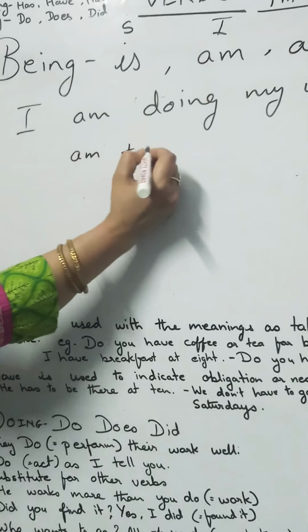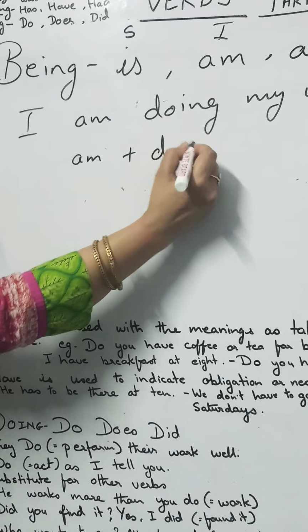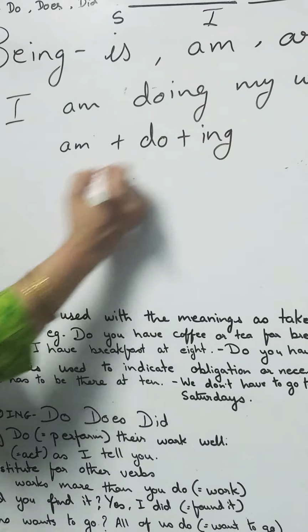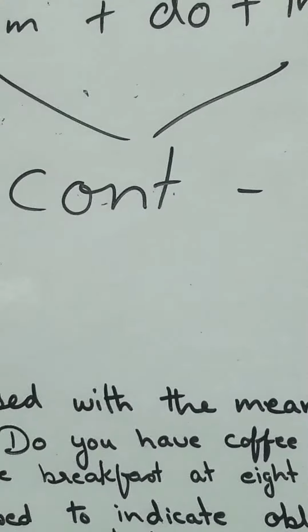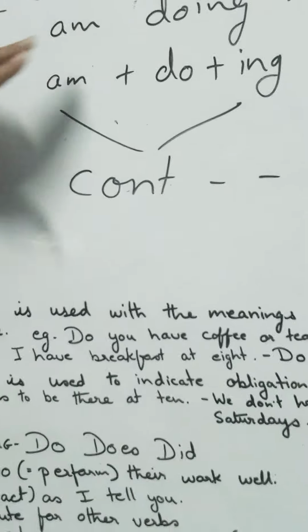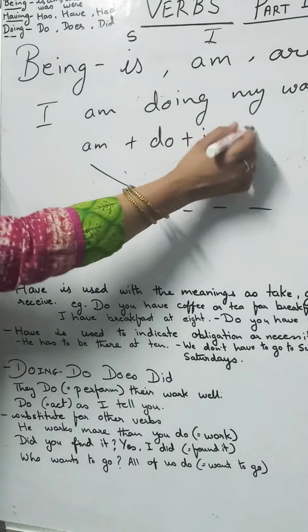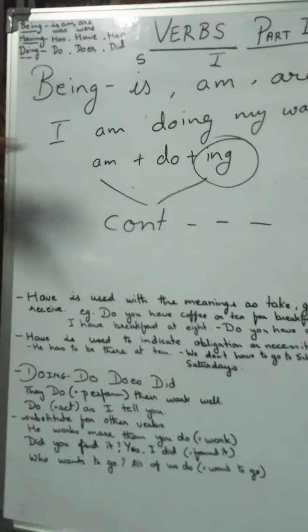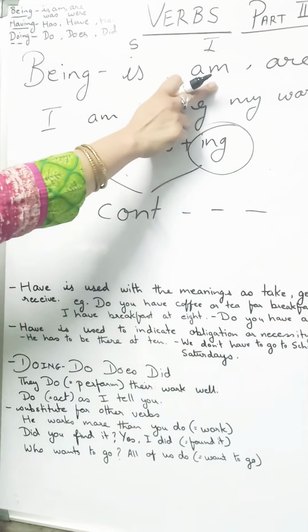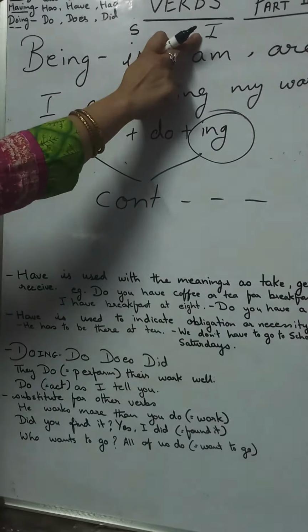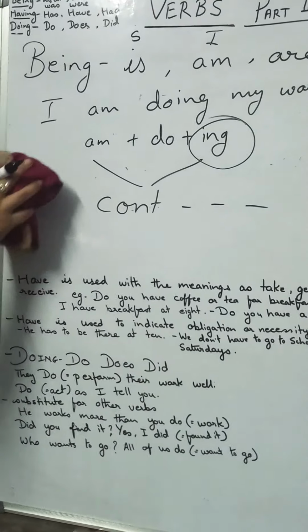Am plus first form of verb plus ing, and this indicates to the progression, that is continuation. So, that is ing with the first form of verb proves it to continuation, and hence being second, that is am, with when the subject is I.